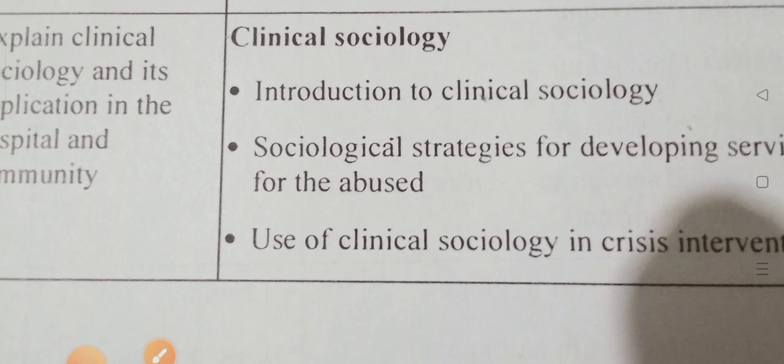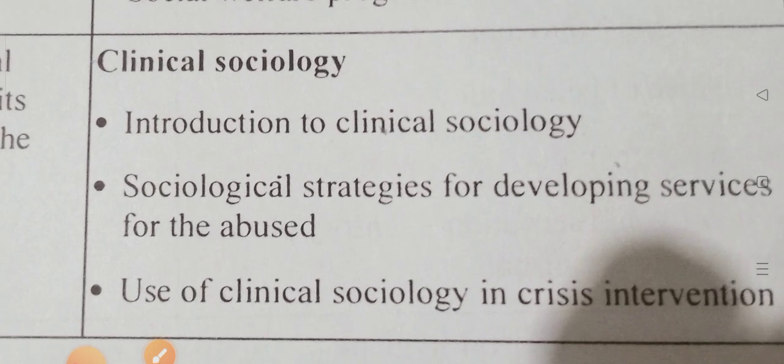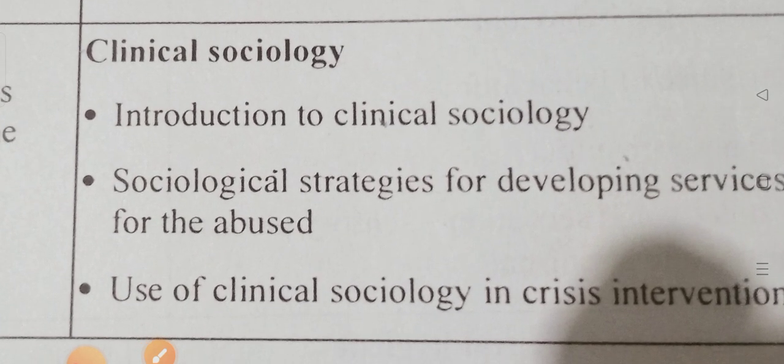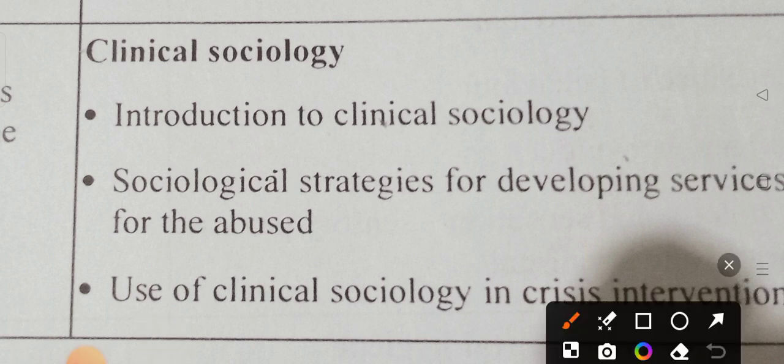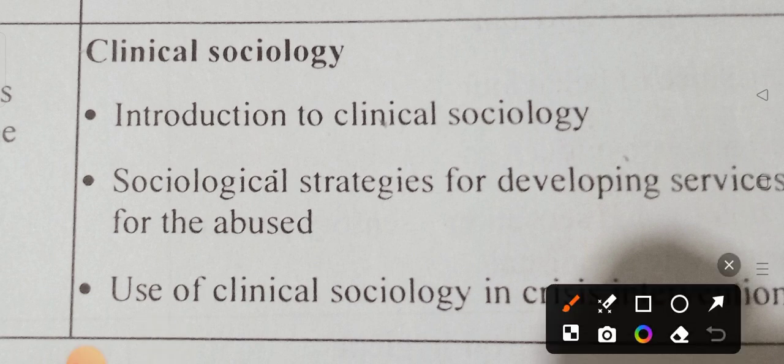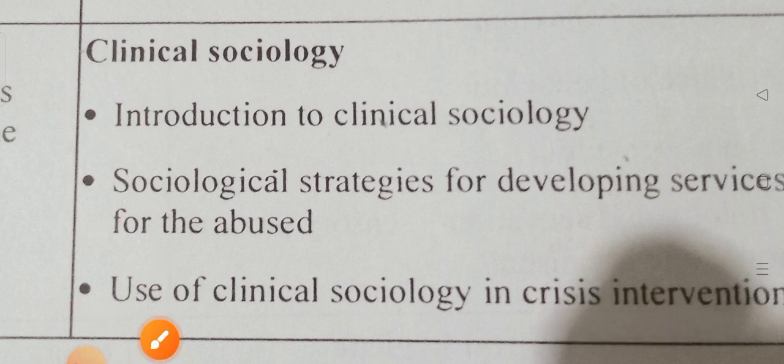So this is the syllabus of clinical sociology. Don't go through the textbook thoroughly; go through the syllabus. Already I have given complete notes of the introduction to clinical sociology. I have given sociological strategies for developing services for the abused people. The third one is the use of clinical sociology in crisis intervention. These are the three topics you have to study thoroughly. For the remaining part, just go through the side headings. Today I have completed the 7th unit in sociology, that is clinical sociology.